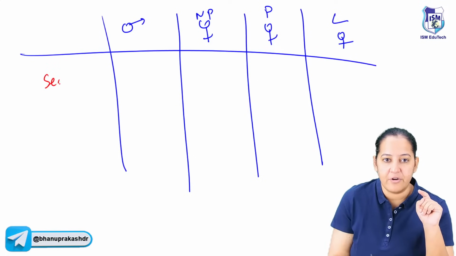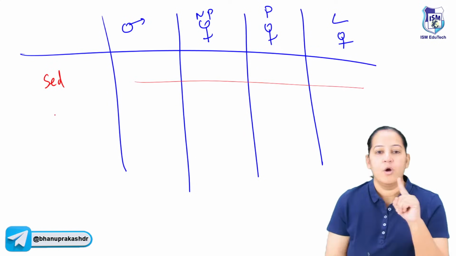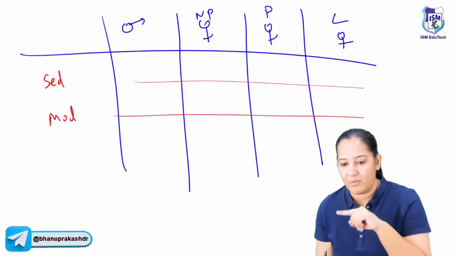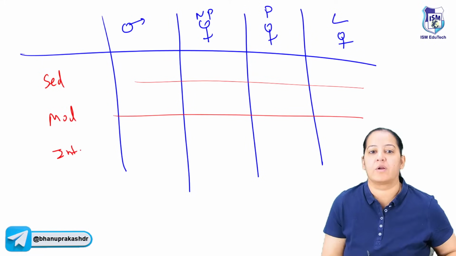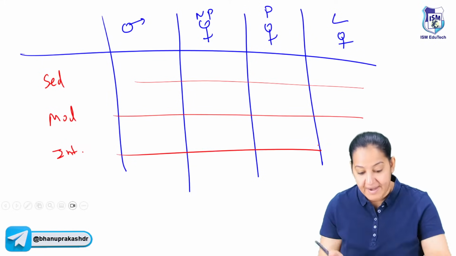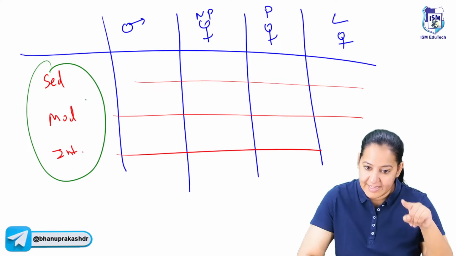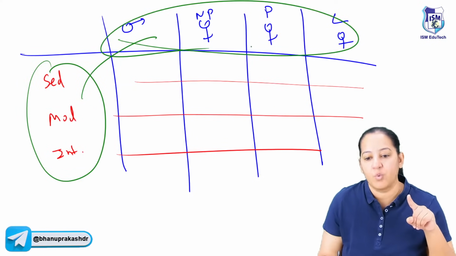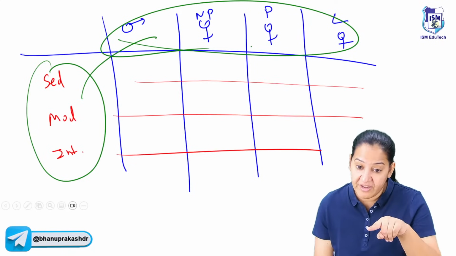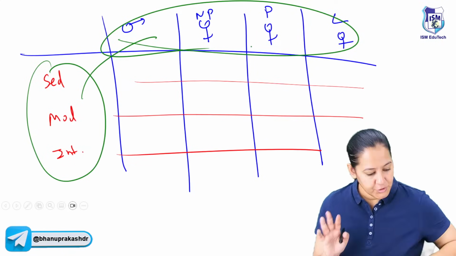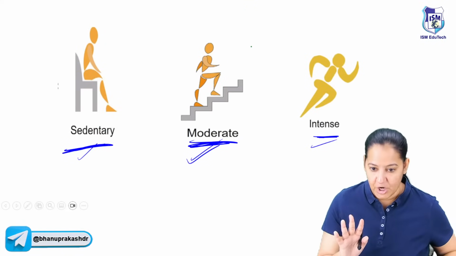What about the sedentary worker? What is the requirement? What is the moderate worker? What is the requirement? And what is the intense worker? What is the requirement? So it depends on 2 things. Number 1, which category you belong in case of working, and number 2, what is the gender. Is it male or female? If it is female, is it non-pregnant, pregnant or lactating? So we will make this chart right now.